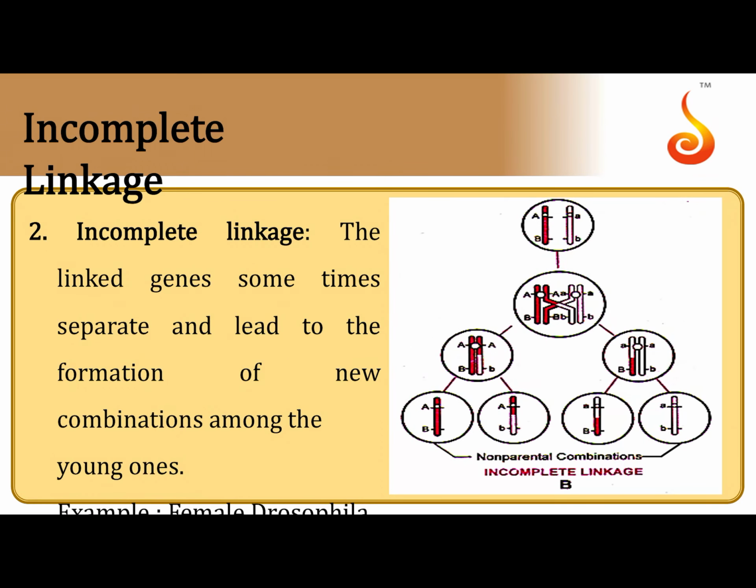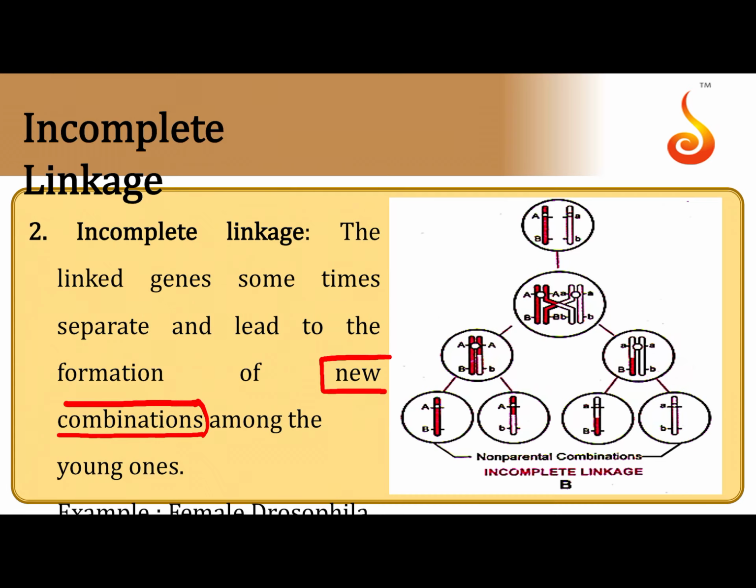So, what exactly is incomplete linkage? Now, when two genes are present close to each other, there is a physical association between the genes on the same chromosome. But in case of incomplete linkage, there are chances of them getting separated during crossing over. And you can imagine, if two genes which are present on the same chromosome get separated during crossing over, then they are going to give you new combinations which were never before seen in the parental types.